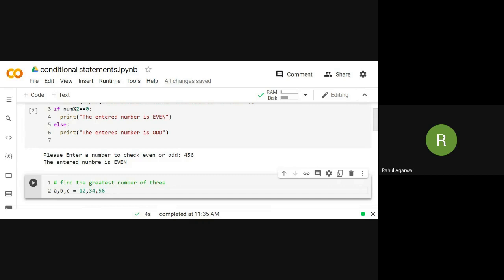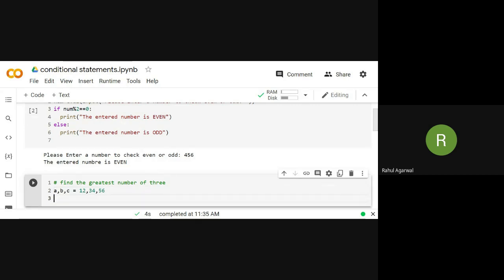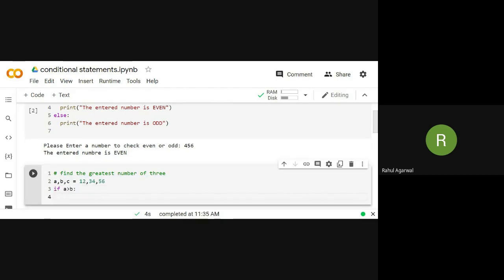For the sake of simplicity, I am not taking the input, because how to take input is already clear to you. If A is greater than B, colon.